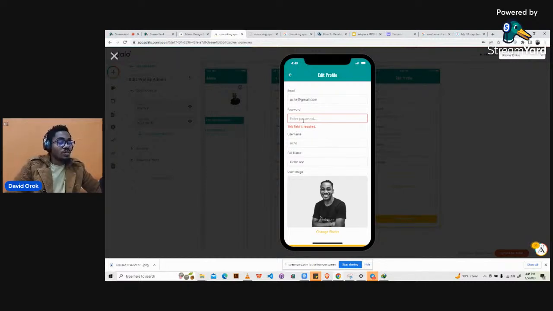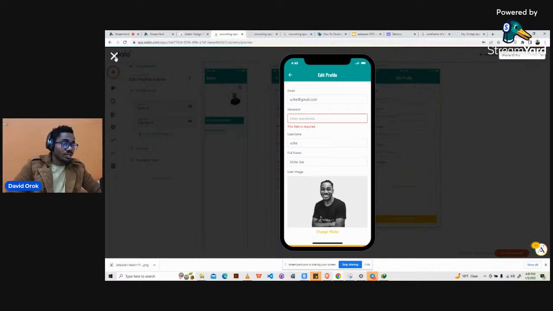It is not like it wants you to confirm the password. It just wants you to fill in that particular field. But now we don't want that. We want a situation whereby none of these fields is required. It's not compulsory that you have to fill it before you submit the form. So that means you can choose any field and then just correct it.